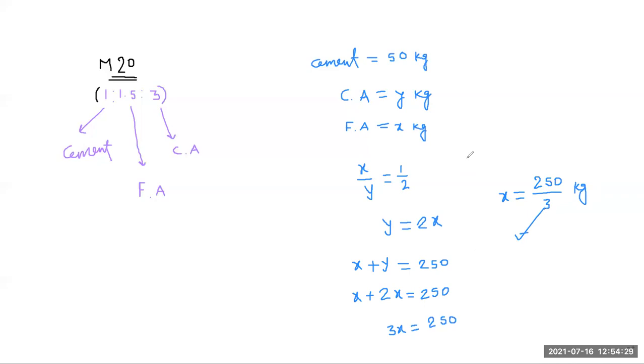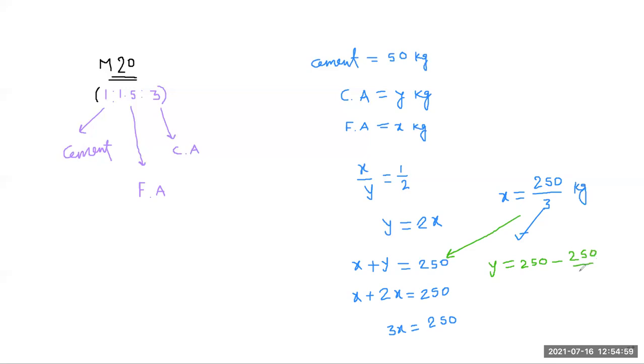If you put the value of x in this equation, x plus y is equal to 250, then you get y is equal to 250 minus 250 by 3, because this is the value of our x.